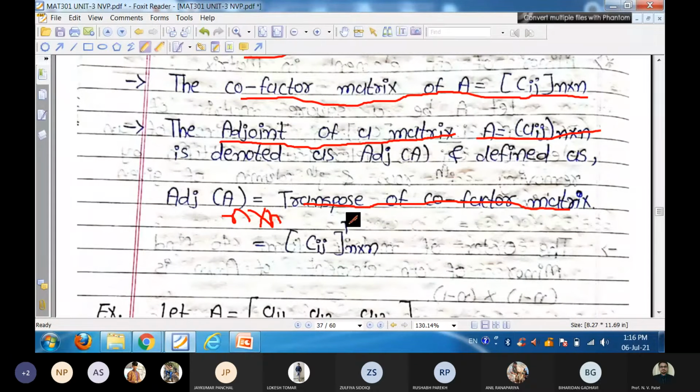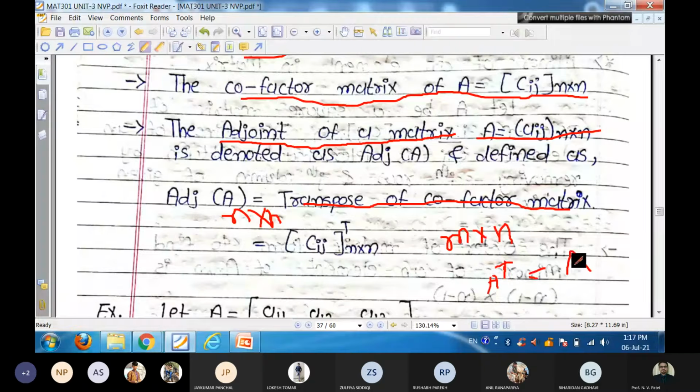For any matrix, rectangular or square, we can find out transpose of a matrix. If our matrix is m cross n, then its transpose is n cross m. Next thing for transpose, if A transpose is equal to A, the matrix A.